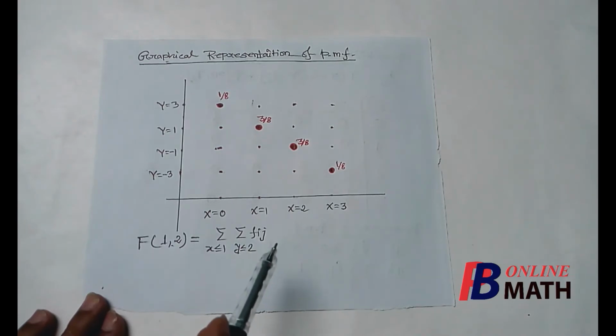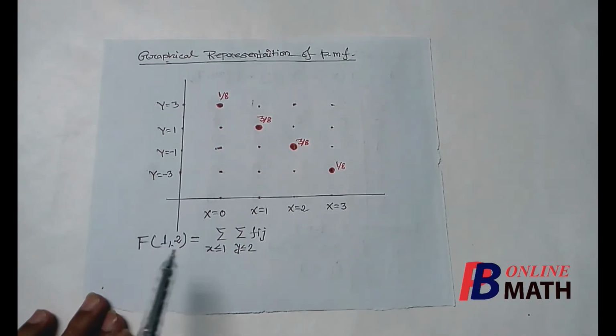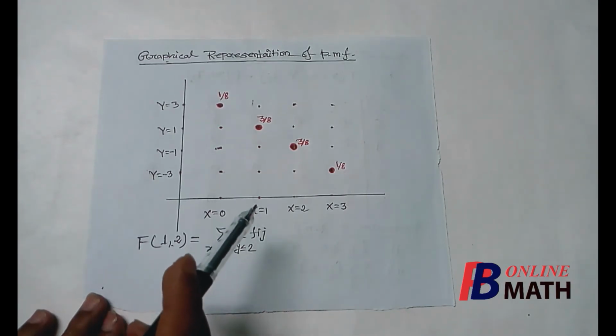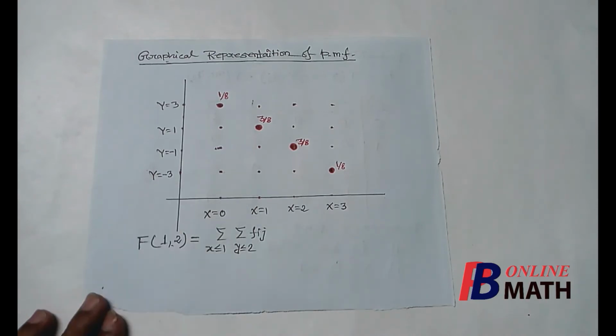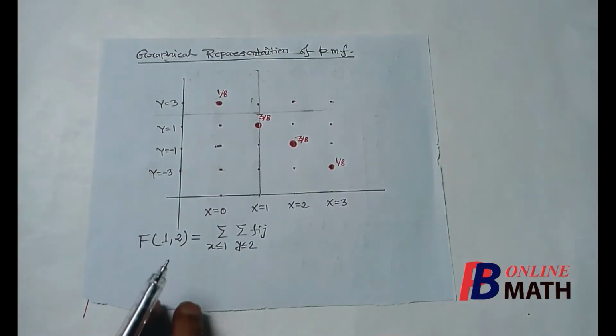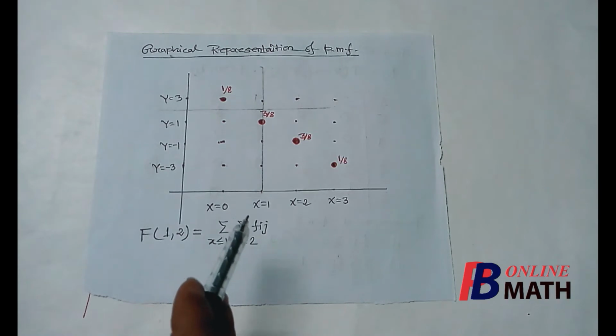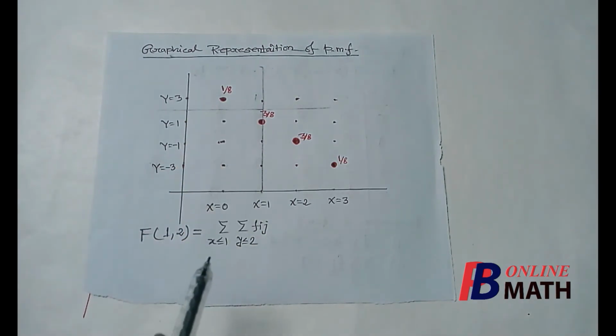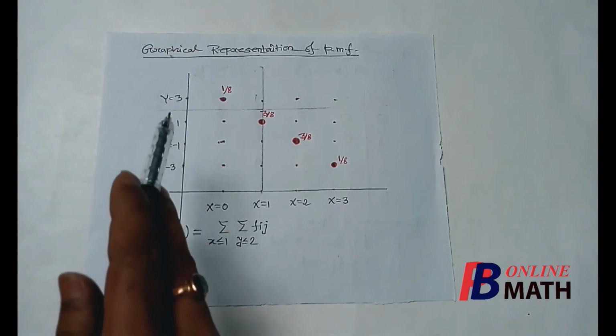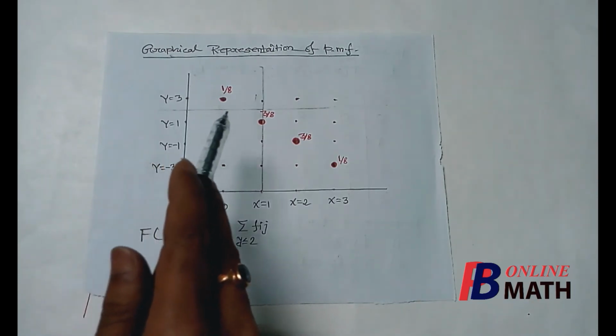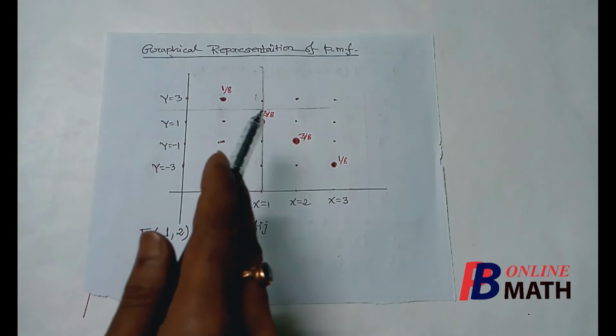This means the sum of the masses such that x is less than or equal to 1 and y is less than or equal to 2. So if we consider the vertical line at x equal to 1, and a horizontal line at y equal to 2.